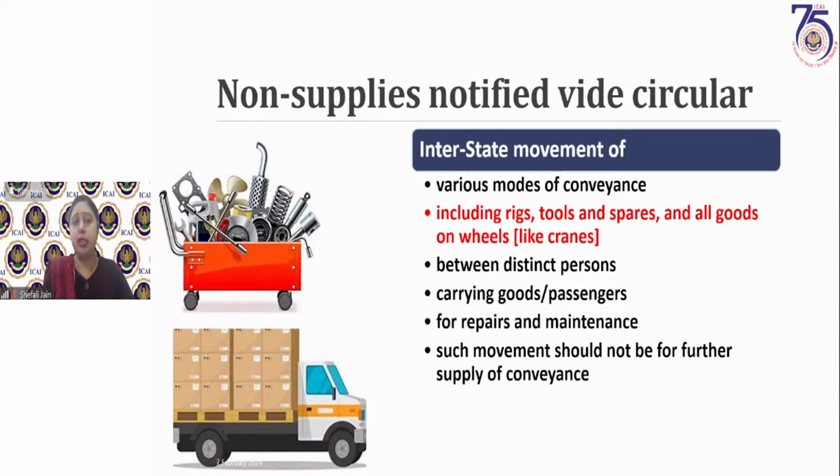Mutatis mutandis means in a similar manner. Services provided by conveyance will be liable to GST. Rito is asking. Rito, please make it clear which particular service provided by conveyance you are referring to. Because if conveyance is moving from one state to another, that is outside the purview of GST. If conveyance is providing the passenger transportation service, or through conveyance you are transporting the goods, then those services are taxable and they are within the purview of GST.